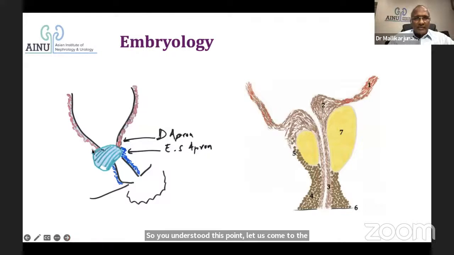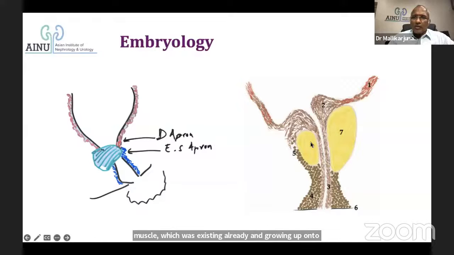Over a period of time, the prostate develops and develops and develops, and anteriorly it is restricted with the attachment onto the pubis because of the puboprostatic ligaments, etc. The detrusor will come up to this point, and the urethral muscle comes up to that point, whereas posteriorly it grows significantly, and then there is a recession of the detrusor muscle and the urethral muscle there. So ultimately, anteriorly you have a detrusor muscle and a sphincter muscle here, and the detrusor muscle growing up onto the prostate is called the detrusor apron, and the urethral sphincter muscle which was existing already and growing up onto the prostate is the apron of the external urethral sphincter.